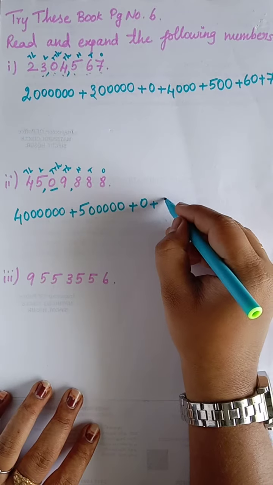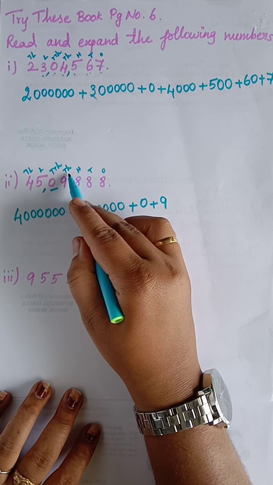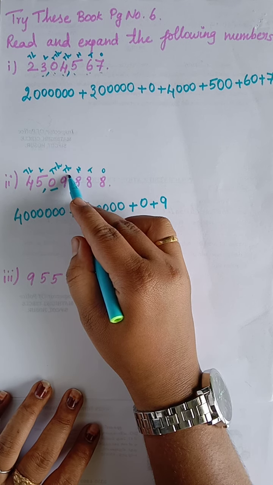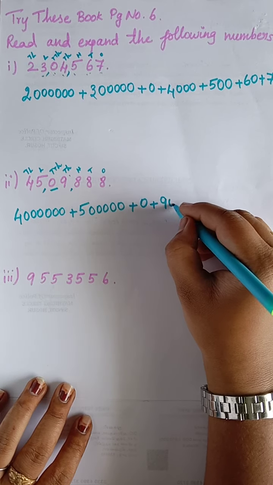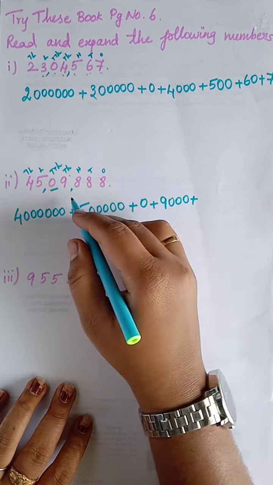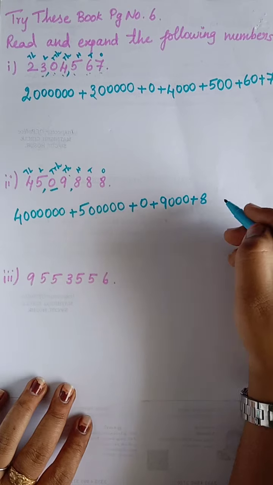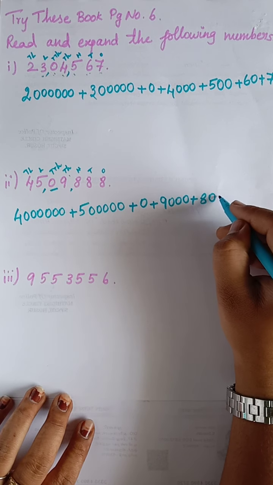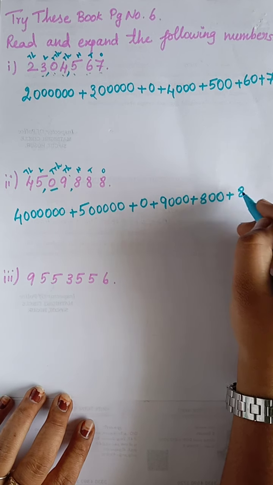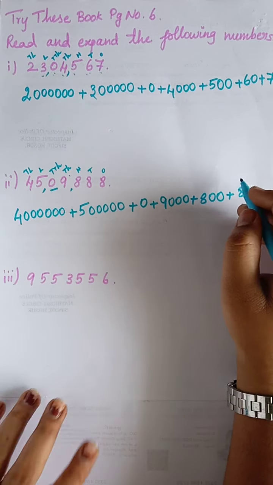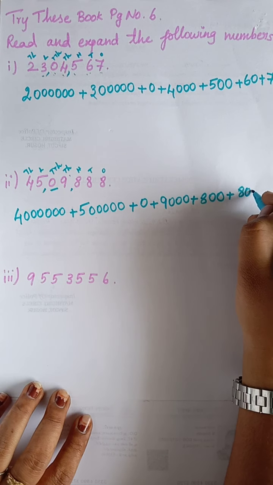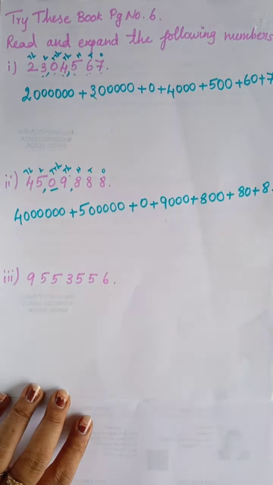Then 9. So 9 means 1000. So for 1000 we have to write 3 zeros. So 1, 2, 3 plus 8, 100. 100 means 2 zeros. 1, 2 plus 8. What they have given? Tens. So tens means only 1 zero will be there. The remaining 8. Clear? So can you understand, ma?